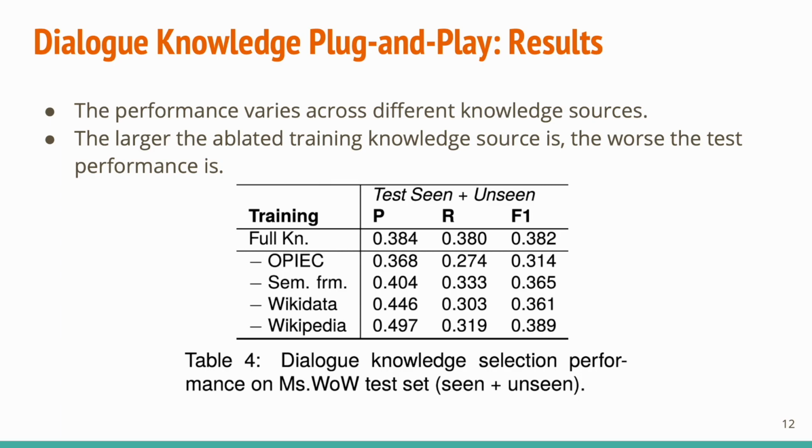For example, OPIEC consists of the majority of the knowledge tuples. Therefore, when OPIEC is ablated during the training, the F1 performance of the test decreases the most. On the other hand, Wikipedia is not the case. That's because Wikipedia is already included in the pre-training of both the RoBERTa-based model and the BART-based model.